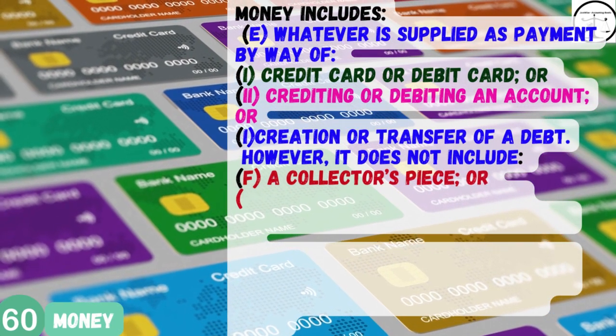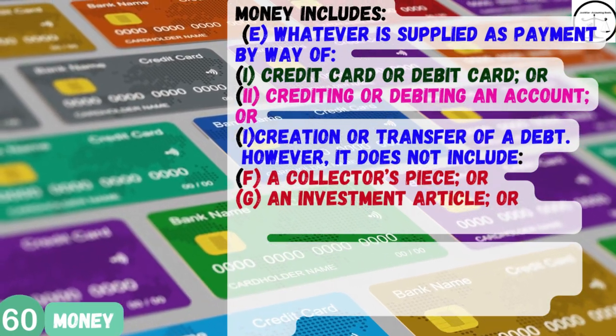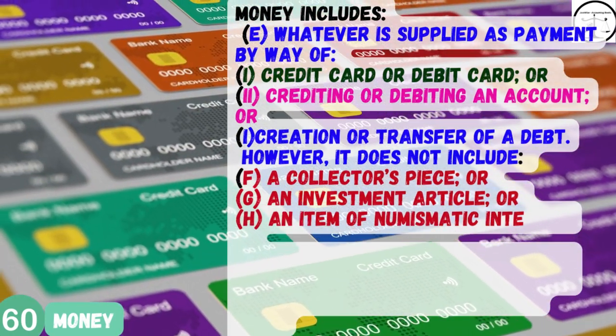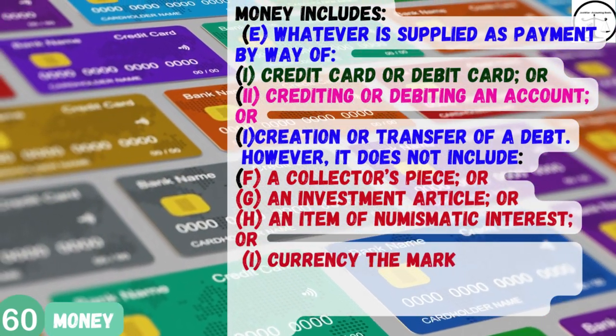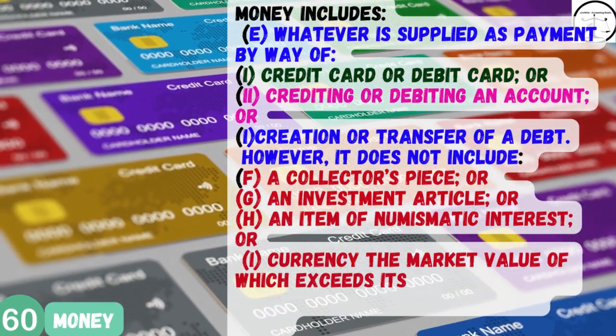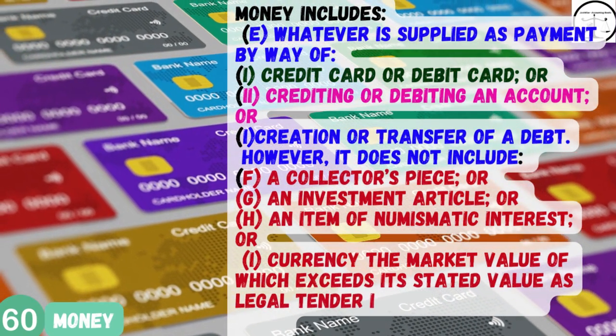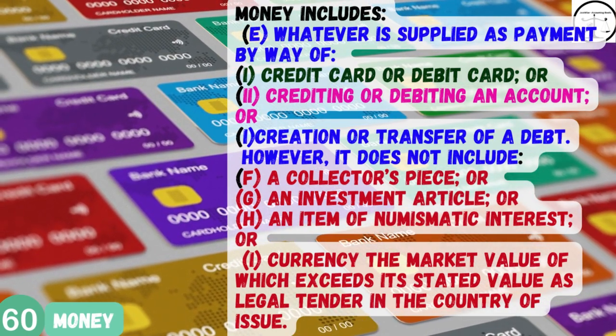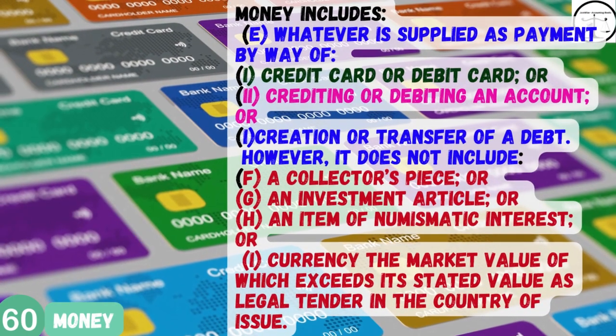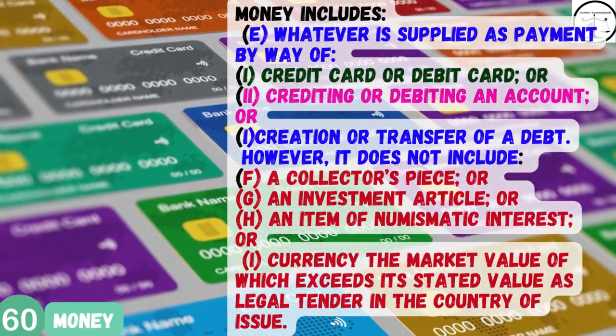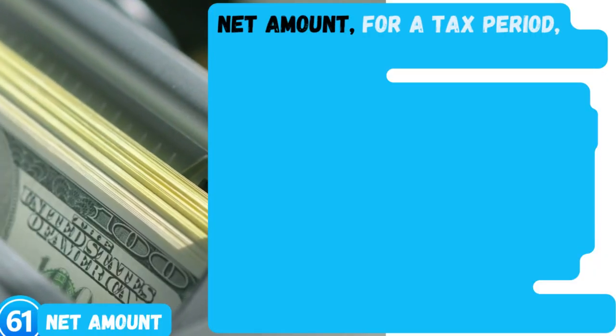However, it does not include F. A collector's piece, or G. An investment article, or H. An item of numismatic interest, or I. Currency the market value of which exceeds its stated value as legal tender in the country of issue. Next word. Word number 61.